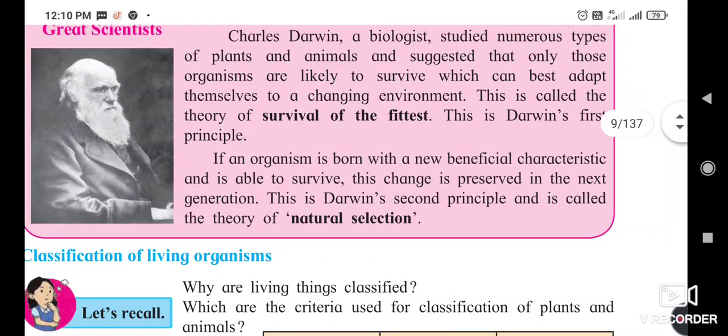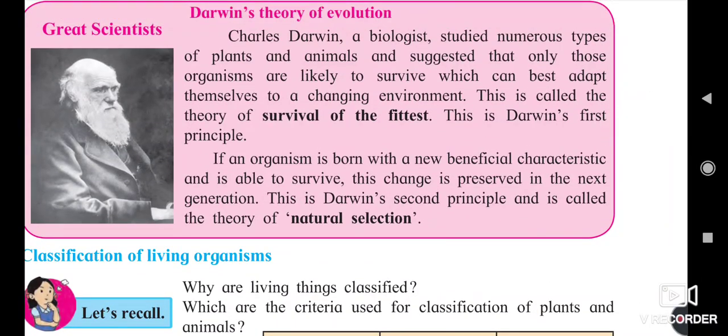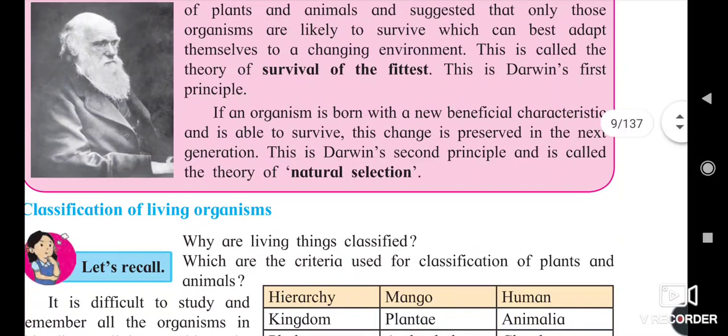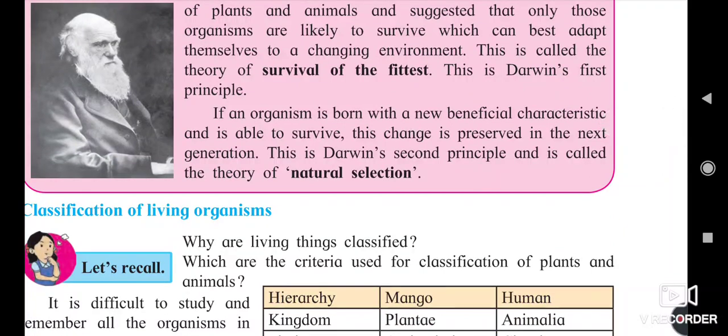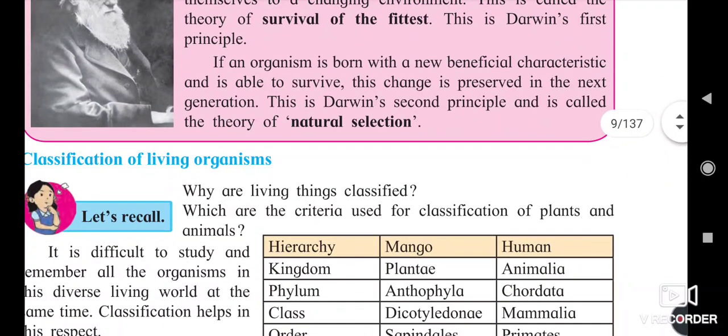If an organism is born with a new beneficial characteristic and is able to survive, these changes are preserved in the next generation. This is Darwin's second principle, called the theory of natural selection.